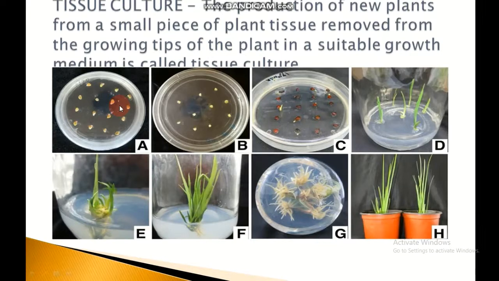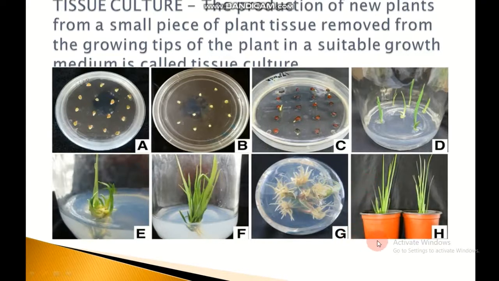The hormone makes the cells in the plant tissue divide rapidly, producing many cells which form a lump of mass called callus. The callus is then transferred to another jelly containing suitable plant hormone which stimulates the callus to develop roots. The callus with developed roots is then put on another jelly containing different hormones which stimulate the development of shoots. The callus having roots and shoots separates into tiny plantlets.